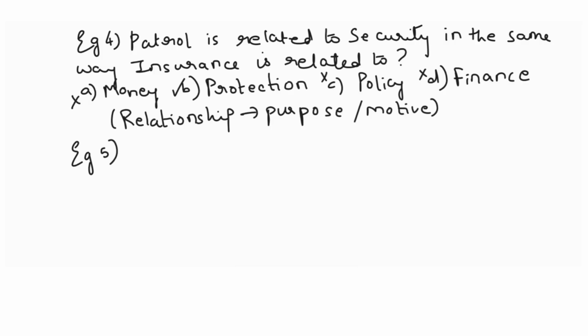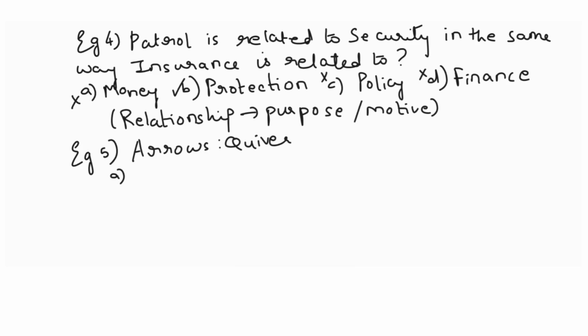So in sentence formation you may have analogy questions. Now let us look at the next example. Here one pair will be given, and earlier we used to have one word missing. Here another pair is totally missing. You have to find it out. For example, arrows is related to quiver.